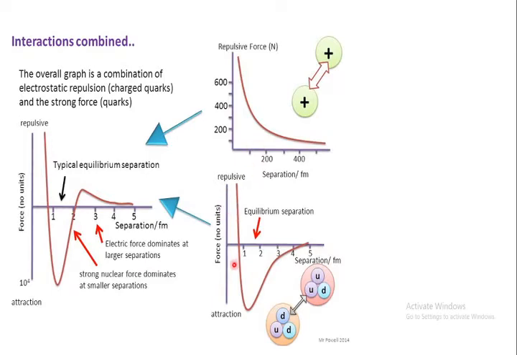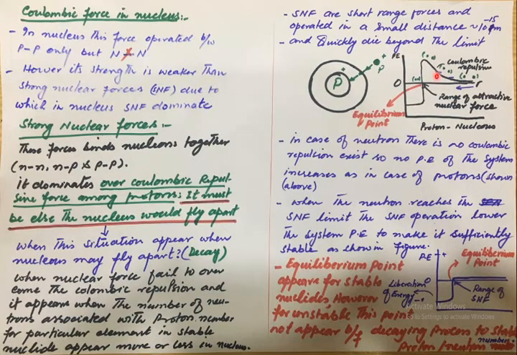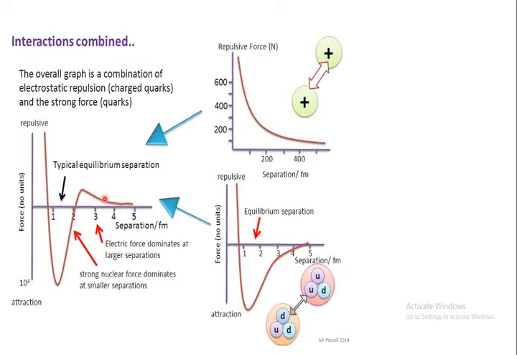So these two graphs can be explained in one graph, as we studied previously. Initially, when the charged particles come close to each other, the Coulombic repulsive force increases. But when the distance between the nucleons reaches the operational distance of the strong nuclear forces, the strong nuclear force increases, which initially overcomes the Coulombic forces, and then decreases the potential energy of the system to stabilize the system.